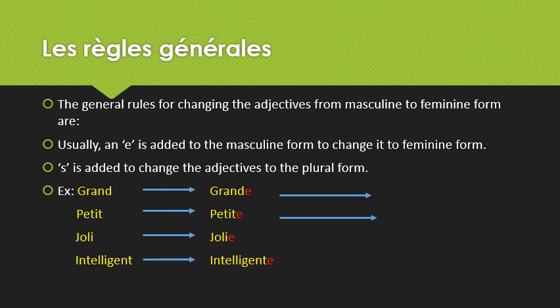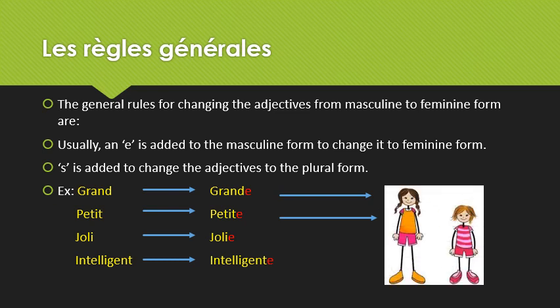Now let's look at some of the rules for changing adjectives from the masculine form to the feminine form. In the first set of adjectives that we'll discuss, usually we add an E to the masculine form to change it to the feminine form. For example, the first adjective, grand. When we add an E at the end, it changes to the feminine form, grande. The meaning of the adjective is tall. Then the next one, petit and petite. With E, it becomes the feminine form of the adjective, meaning short or small.